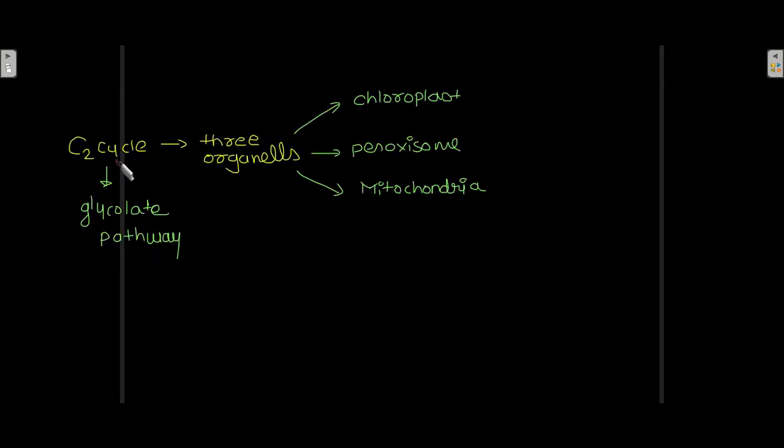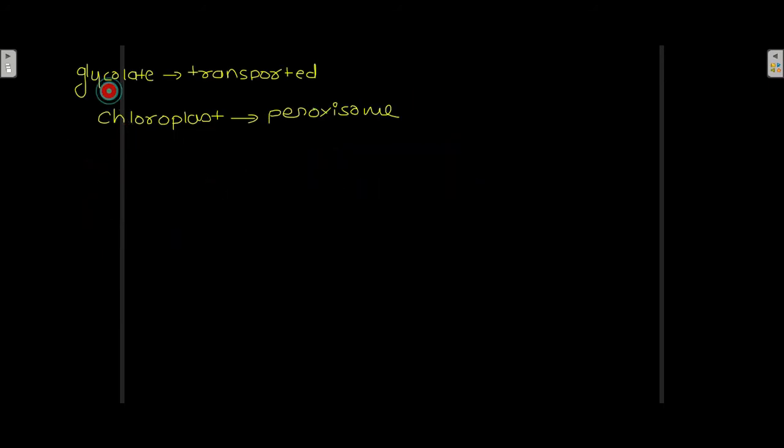Now this C2 cycle, also known as the glycolate pathway, takes place in three organelles: chloroplast, peroxisomes and mitochondria. Glycolate is transported from the chloroplast to the peroxisome, where it is converted to glycine.